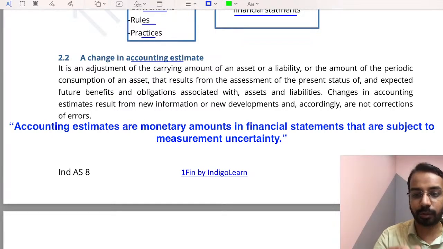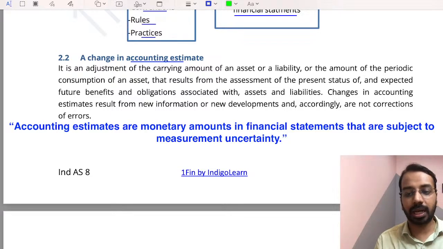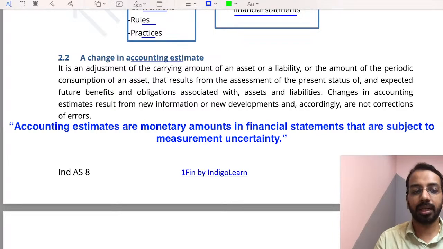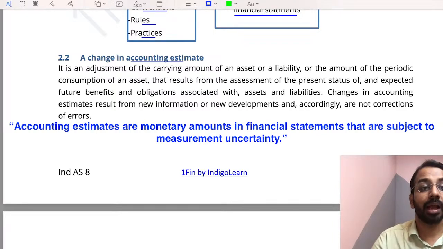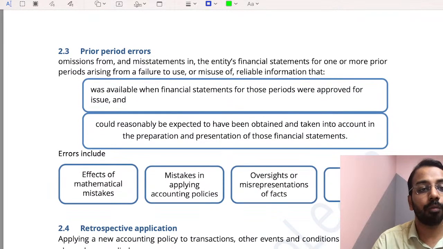So students tend to get confused between what is an accounting estimate change versus what is an error, right? Now, what is a prior period error? Prior period errors are omissions from, meaning we omitted, we did not record something.